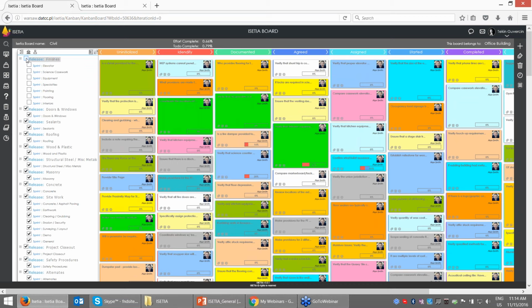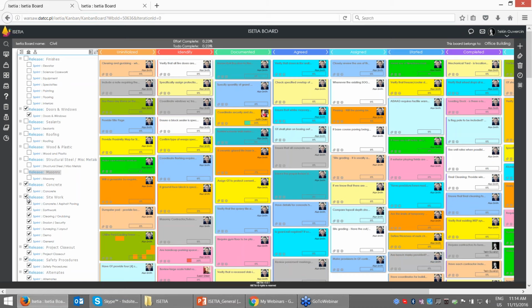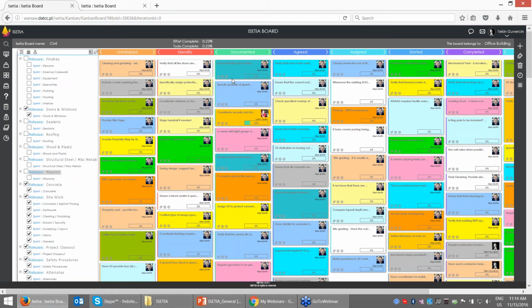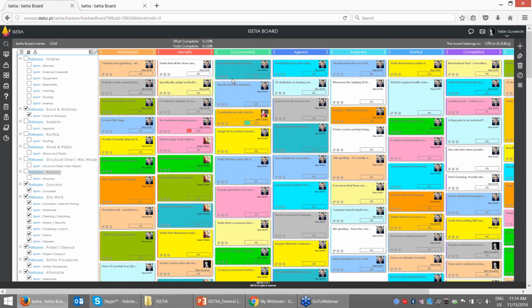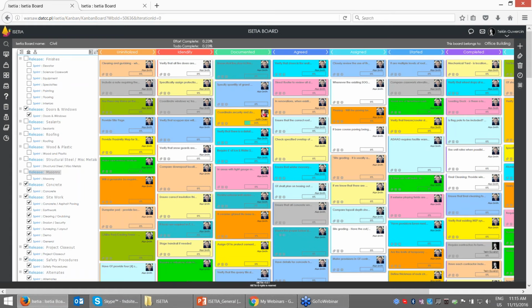If I just want to see door and window work, I can hide the other groups, and it will filter only the selected items, so that I can see all the work, or only selected work. It's very flexible, because with ISETIA we aim to give you the process board and easy printouts, so you understand you have this much work, you need to upload it, you need to handle it, you need to carry on. This is the work we do and handle with ISETIA.